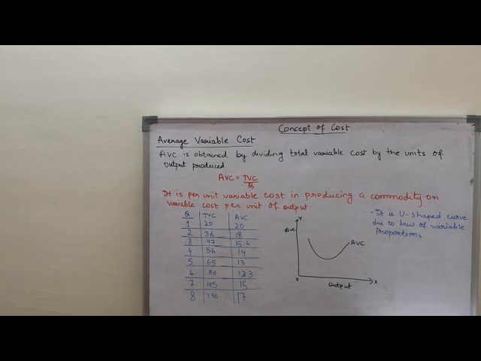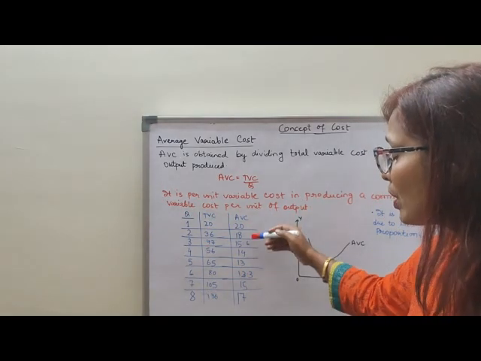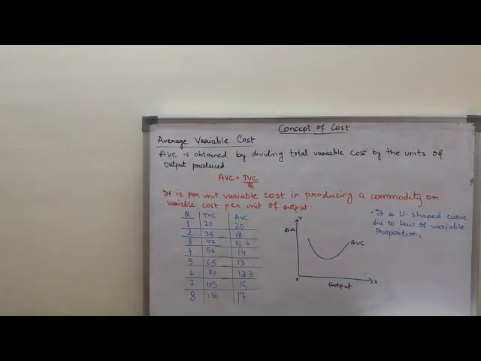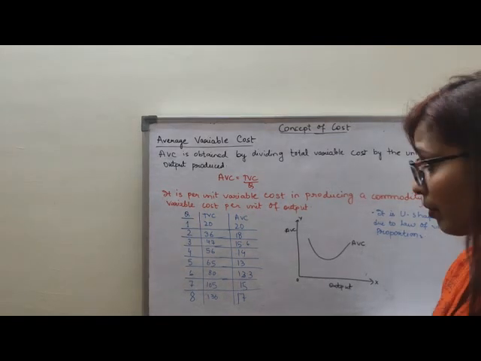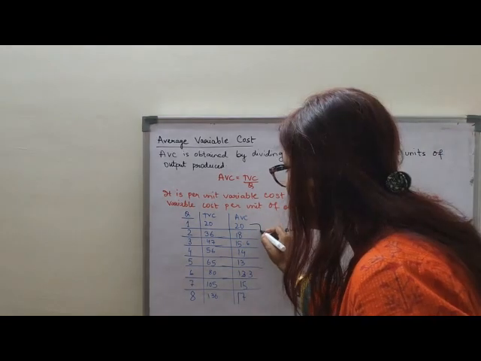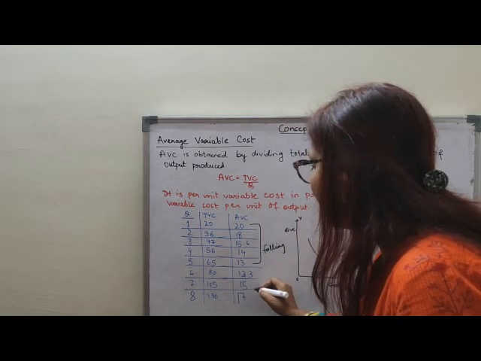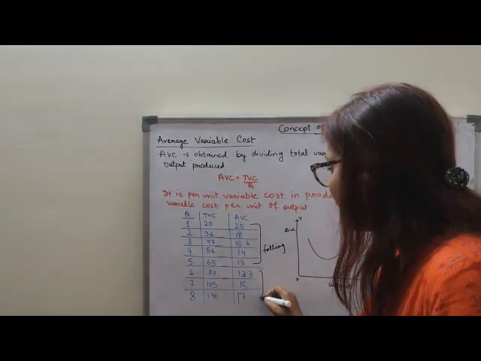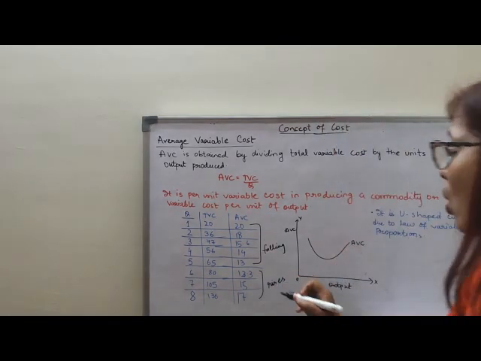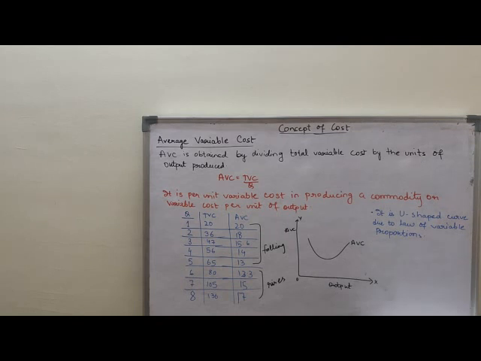Why? The question has been asked in the board, why it is a U-shaped curve. Average variable cost is a U-shaped curve due to the law of variable proportion. First of all, as output increases, my average variable cost is falling down, till the 5th unit. After that, it reaches the minimum, and then again it rises. So this is the U-shaped curve. Due to the law of variable proportion, you will write.